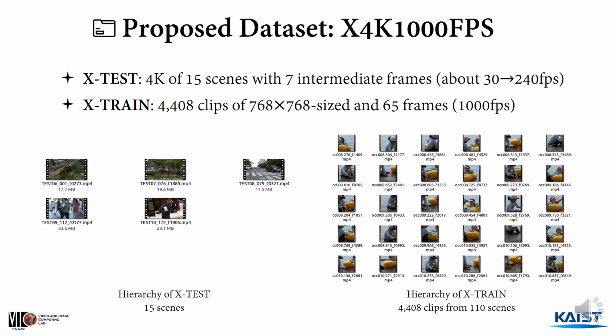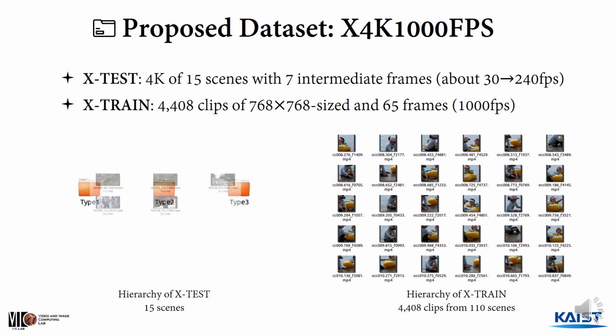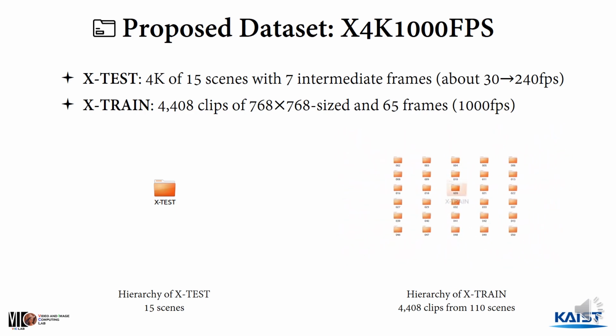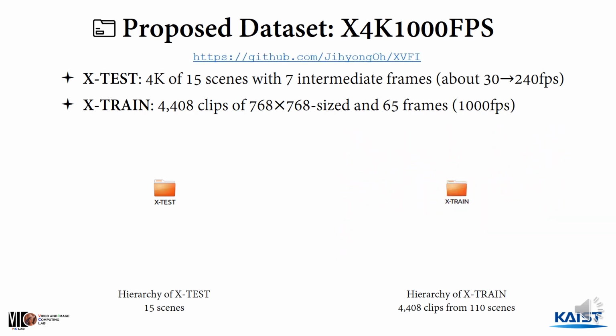X4K1000FPS consists of X-test and X-train. X-test contains 15 scenes of 4K resolution to evaluate VFI methods. On the other hand, X-train contains about 4,000 clips of cropped patches for the training phase. Our dataset is publicly available on the GitHub page.